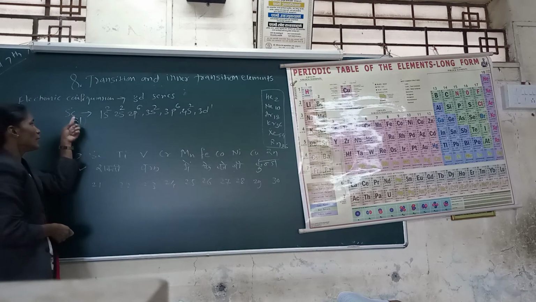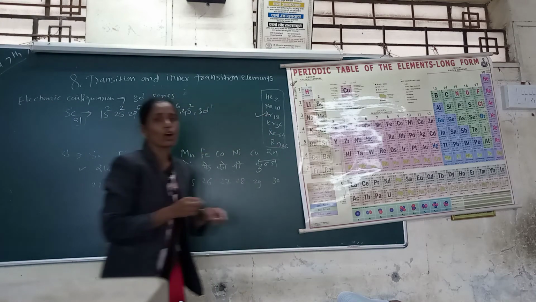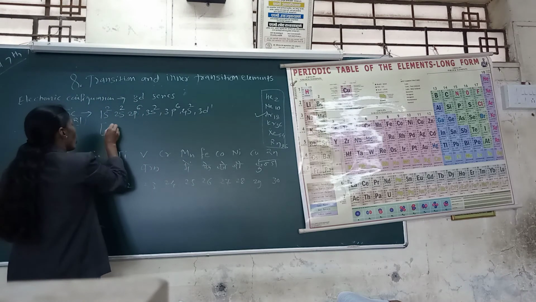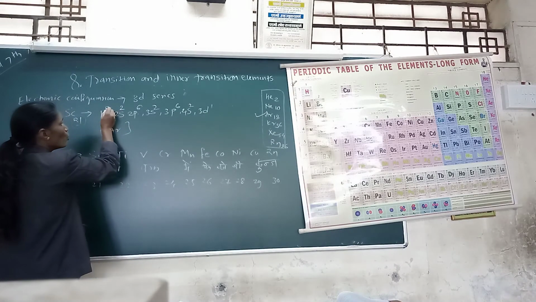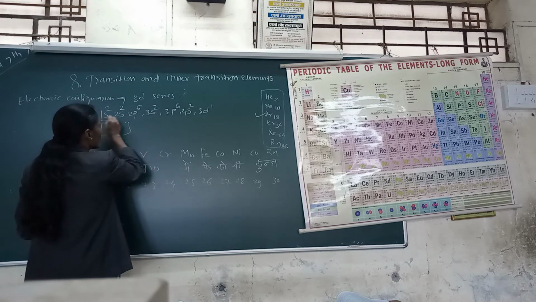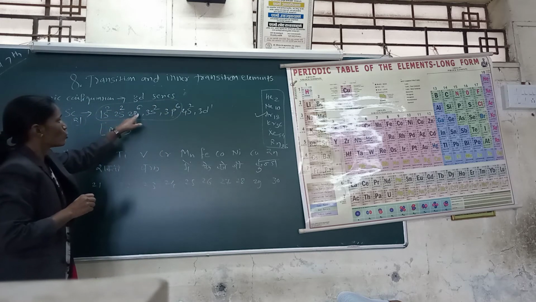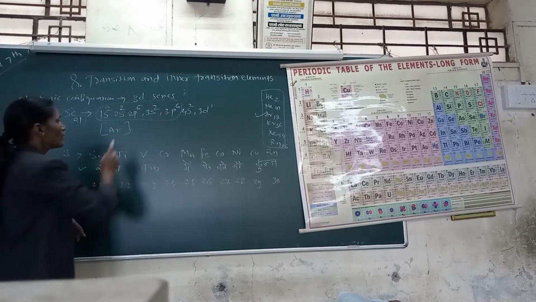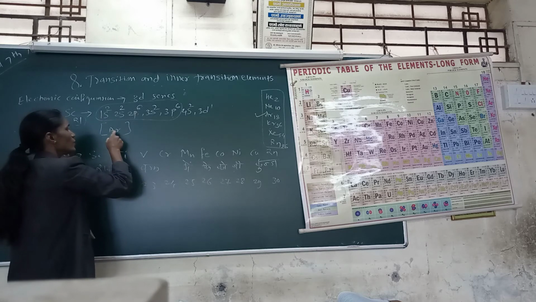Scandium has atomic number 21. The noble gas less than 21 is at 18, which is argon. Argon has 18 electrons: 2, 2, 6 makes 10, and so on up to 18. That means the configuration of argon is 1s2, 2s2, 2p6, 3s2, 3p6. In place of this configuration, we put the element symbol, argon.